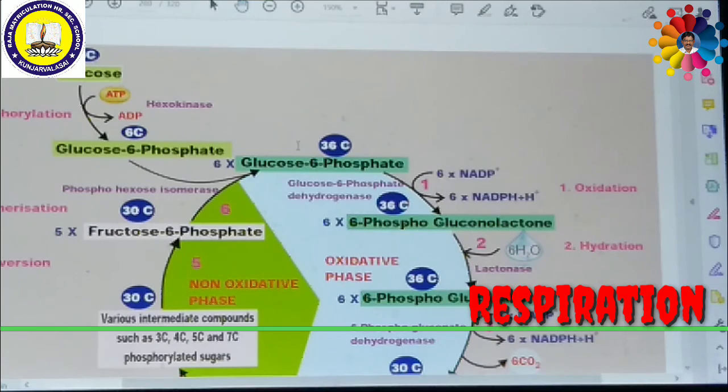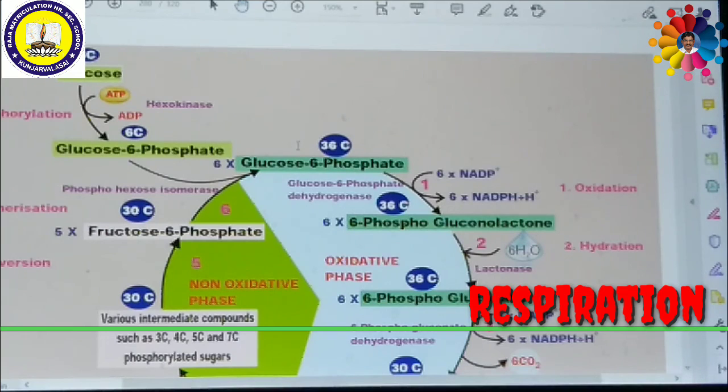Then if 6 molecules of glucose 6-phosphate enter the oxidative phase, the glucose 6-phosphate is converted into 6 molecules of 6-phosphogluconolactone with the help of glucose 6-phosphate dehydrogenase.